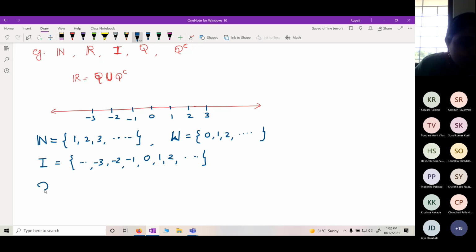What is Q? The set of rational numbers: a number which can be written in p by q form, where q is not equal to 0, and p and q are integers.